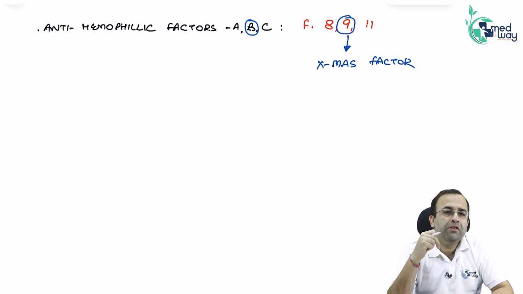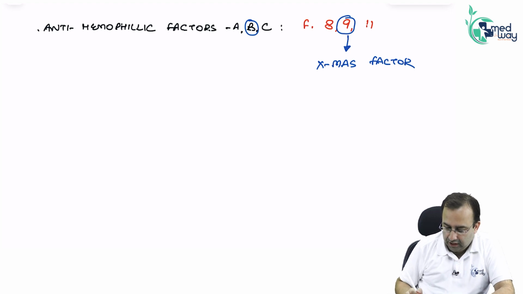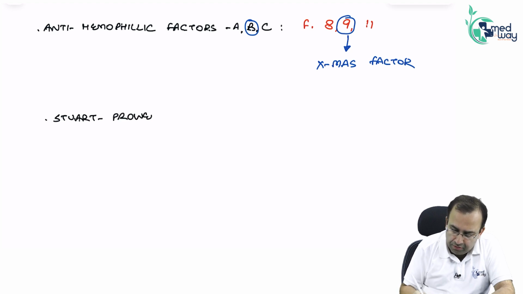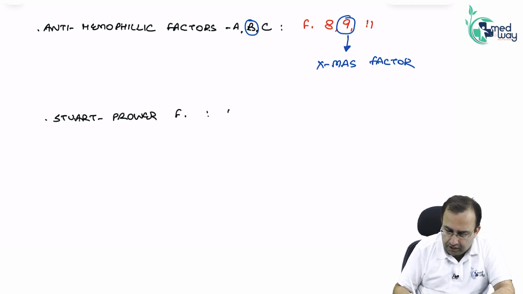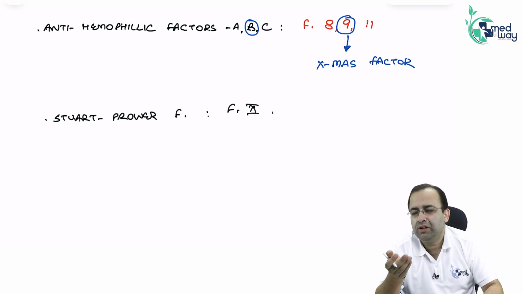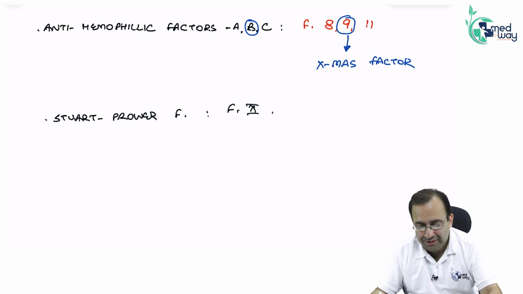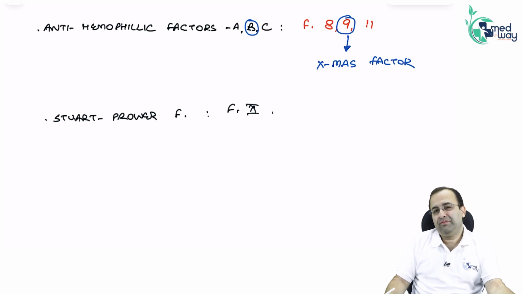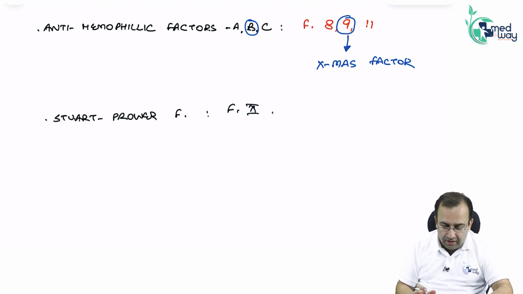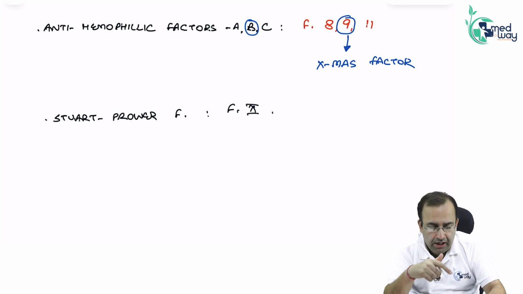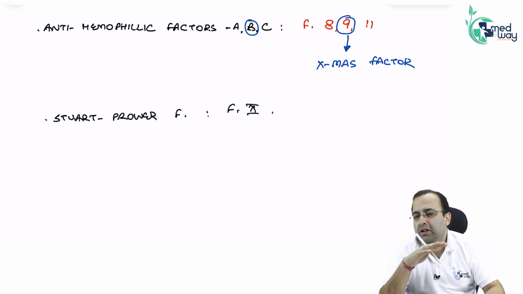Which was the first coagulation factor in the common pathway? Factor 10. So I can safely say Stuart-Prower factor. I can safely say it is the most powerful factor. Stuart-Prower factor, factor 10. All of us have seen Stuart Little. It was a nice, cute movie. So Stuart-Prower factor, factor 10. First class. This was with respect to primary and secondary hemostatic plug formation along with the salient features of coagulation factors.